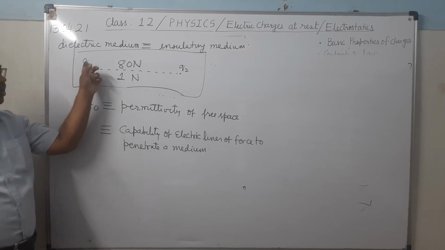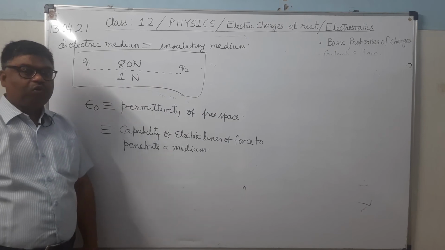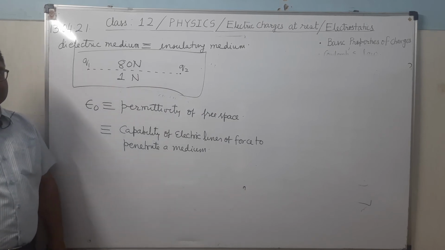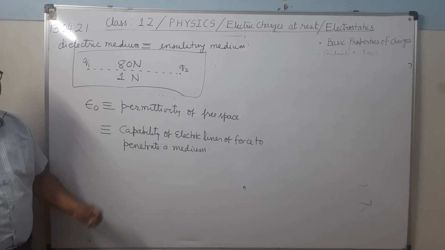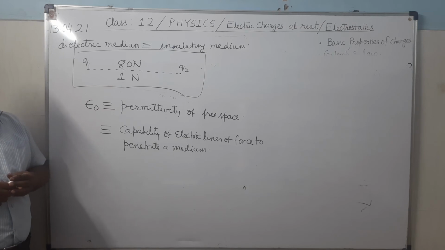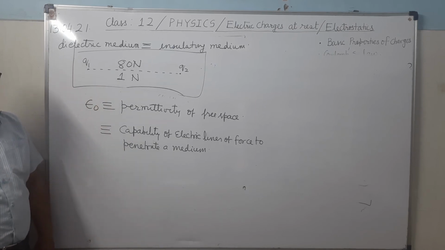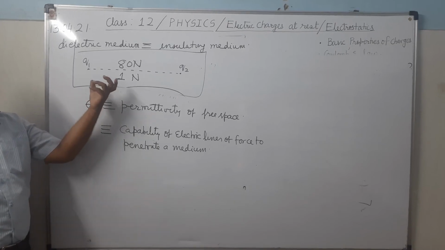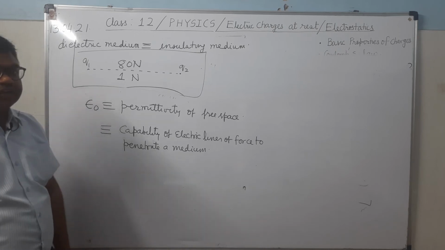And when a lesser number of electric lines of force will reach from one charge to another, force will be reduced. Force will be reduced because fewer lines are reaching. It's clear? It is that these lines are interacting, because of which force is originating. It is a non-contact force. So non-contact force develops because of the interaction of lines of force.